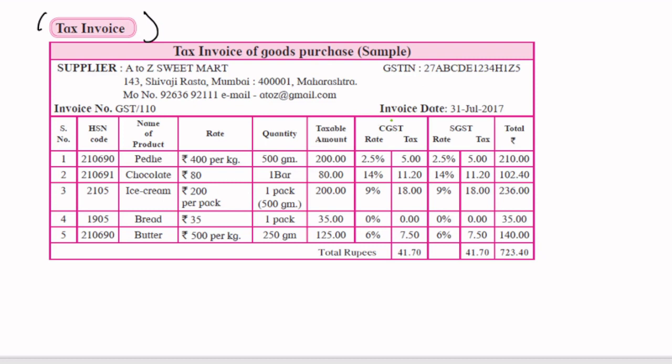If you see, one point written is CGST. What is CGST? Central Goods and Service Tax. And there is one more called SGST. This is State Goods and Service Tax. What does it mean? Whatever CGST is, it will be paid to the central government. All over India we have a central government, right? That government will get CGST. And SGST will be paid to the state government. If you are in Maharashtra, the Maharashtra government will get SGST.